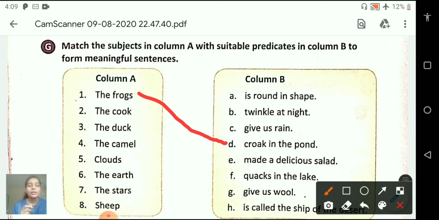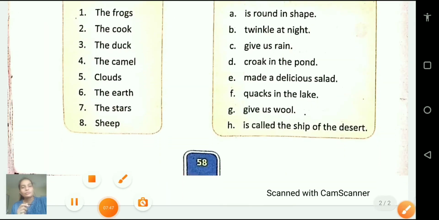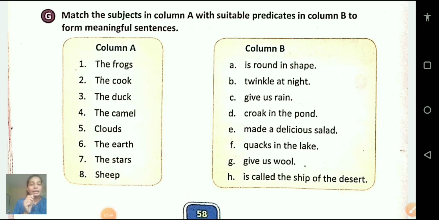Now the next one. The cook. The cook made a delicious salad. So this is the correct predicate. The duck. So what will be the correct answer for the duck? Quacks in the lake. Okay students. So like this you have to complete this exercise as homework. So our lesson and video is completed here with this exercise. Okay students. Thank you.